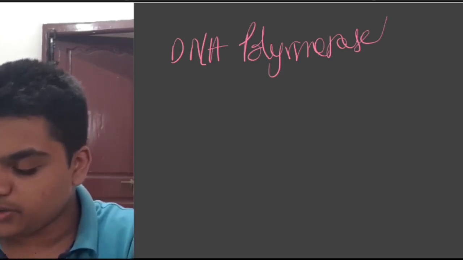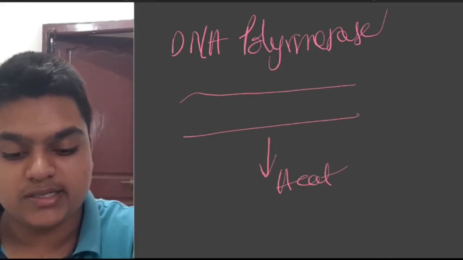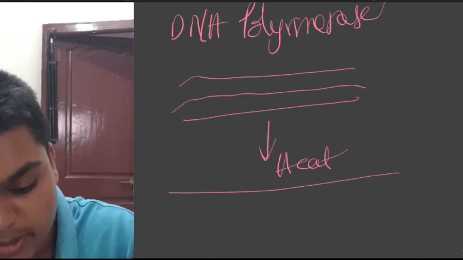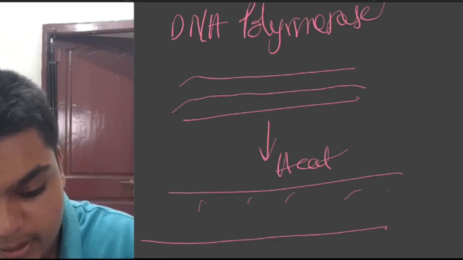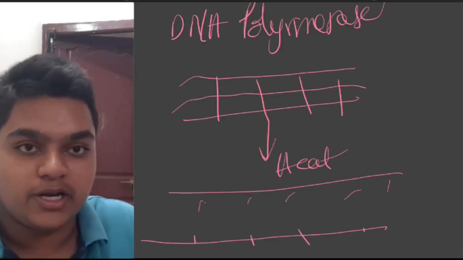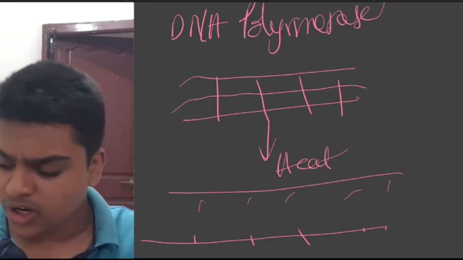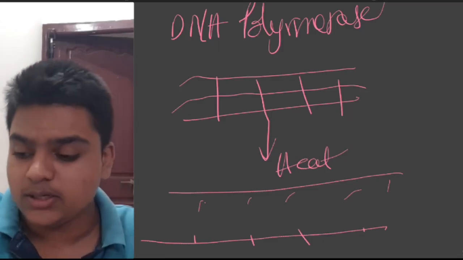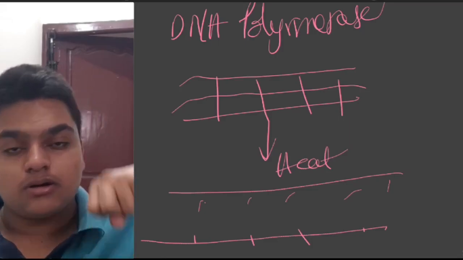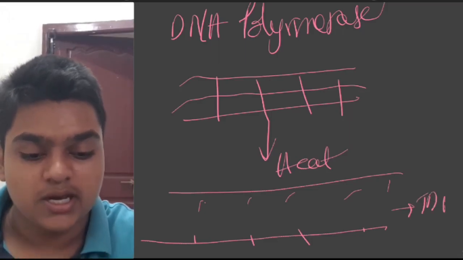Now what you do is you heat this DNA. When it is taken to higher temperatures, the hydrogen bonds break and the two strands get separated. When the two strands are separated, you use Taq polymerase, which is obtained from a bacterium called Thermus aquaticus, which is resistant to higher temperatures. You use Taq polymerase and you do extension.